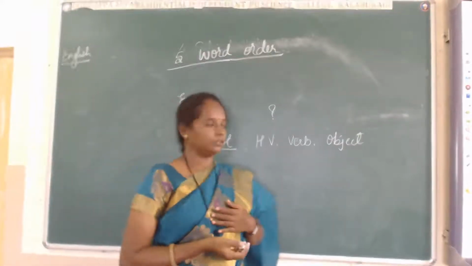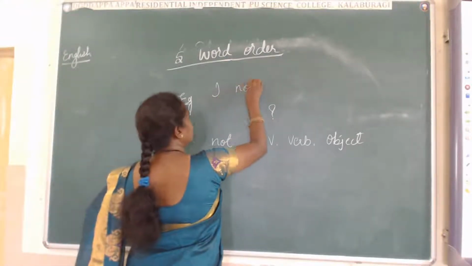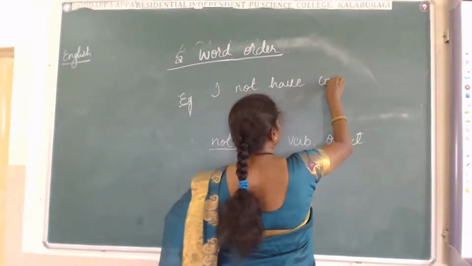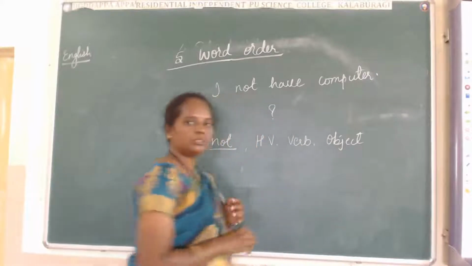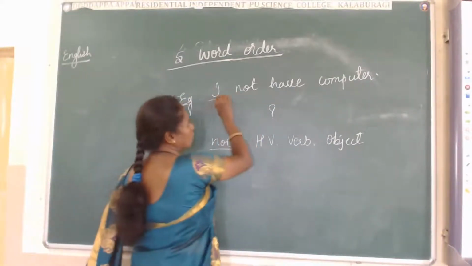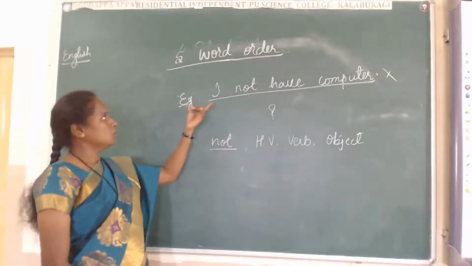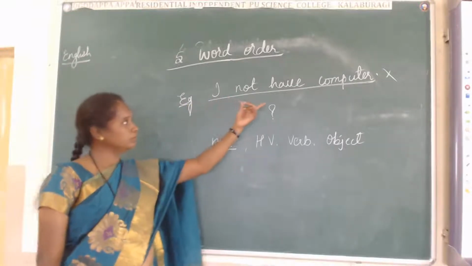For example, I'll tell you, while we are talking, we say, I not have computer. While talking, we speak like this. I don't have computer, but this is wrong. Why? Because after the subject, the helping verb will be there.